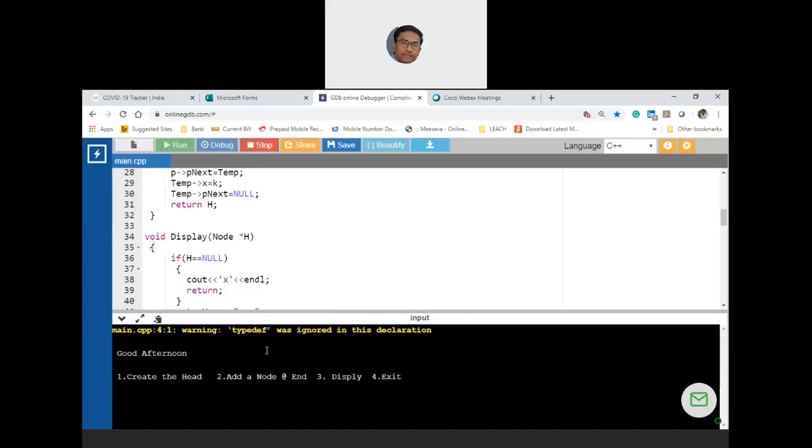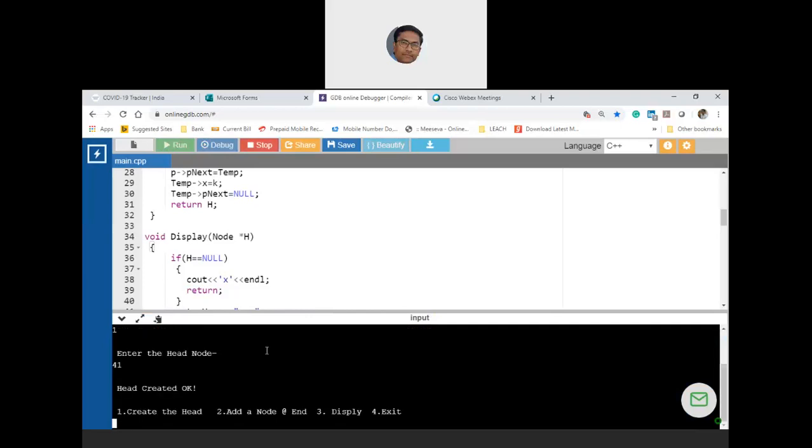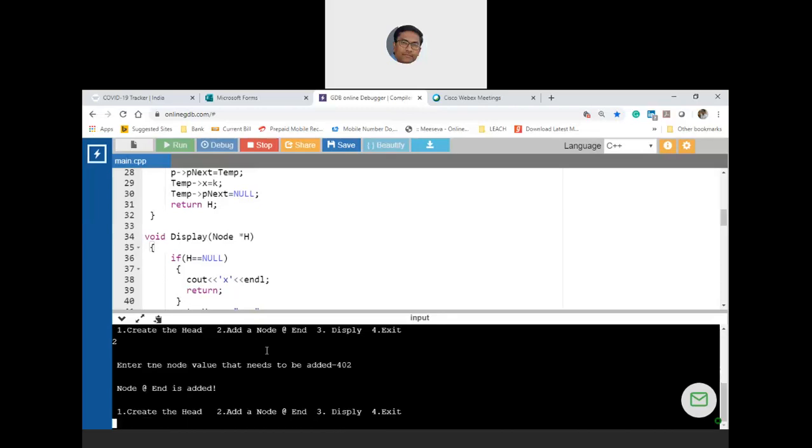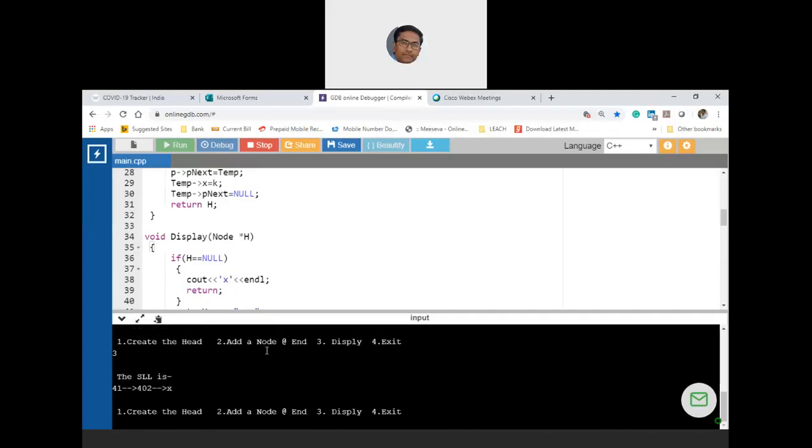So let me enter the head node 1 with, let us say, 41. Created. Now let me add a node 2 with maybe 402. Now display is the function that we have written recursively. So 41, 402, and then X. Clear?